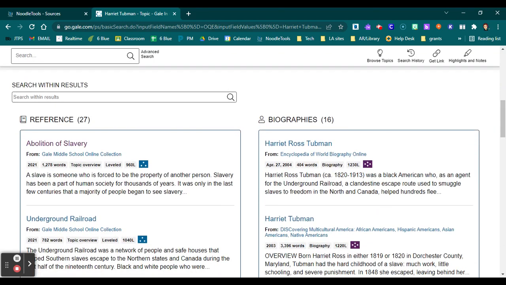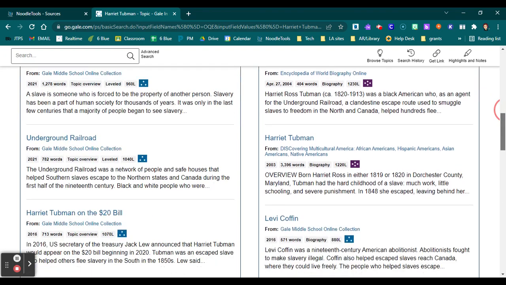I also have the option to search within the topic, within these results. So this is like narrowing it down. This is like doing an advanced search. It's already narrowed down to Harriet Tubman. Now I can look within the Harriet Tubman results and find maybe mentions of the Underground Railroad or mentions of Frederick Douglass or mentions of the Civil War or stops along the railroad, whatever it is I'm looking for. It will then sort it for me.